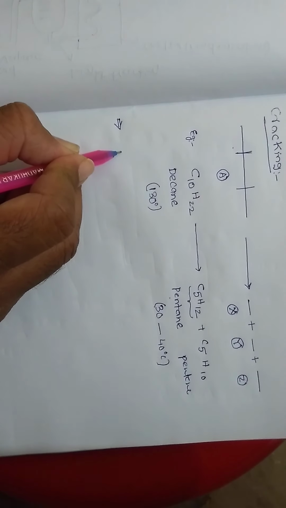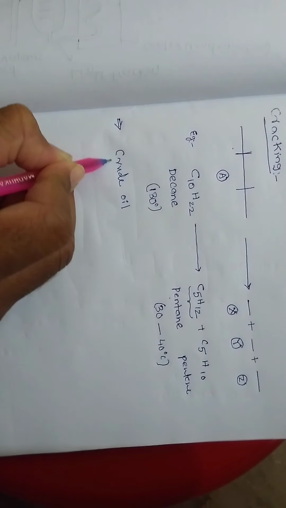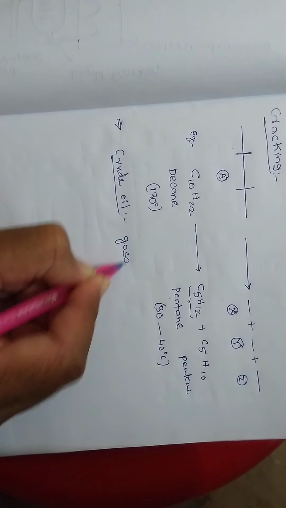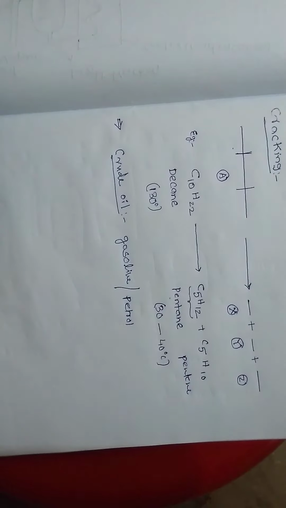Among all the fractions of petroleum or crude oil, gasoline, nothing but petrol, has the largest demand as a motor fuel.